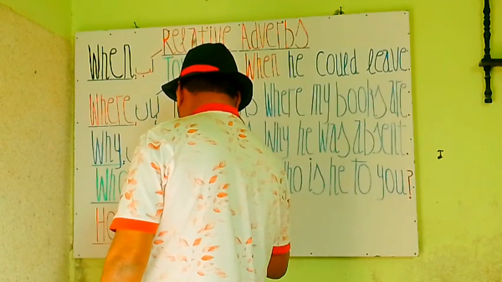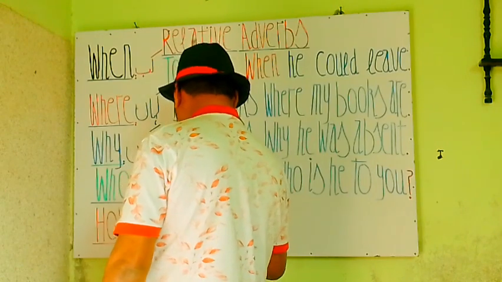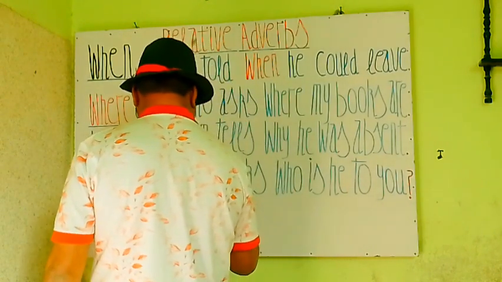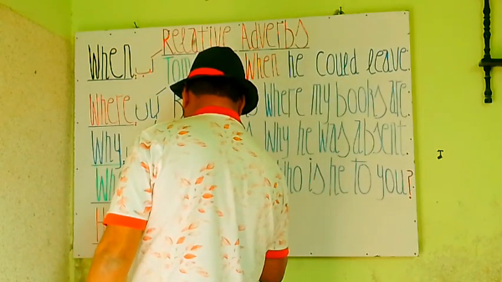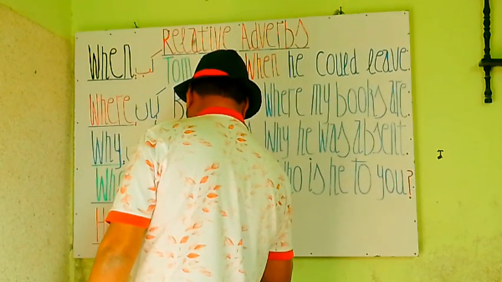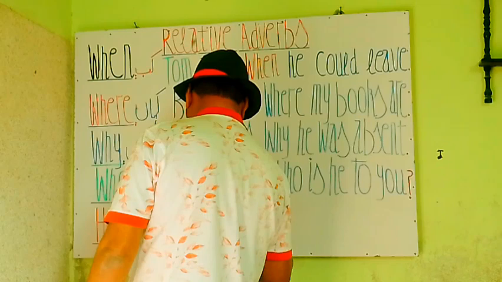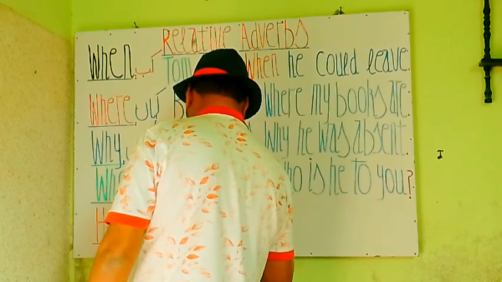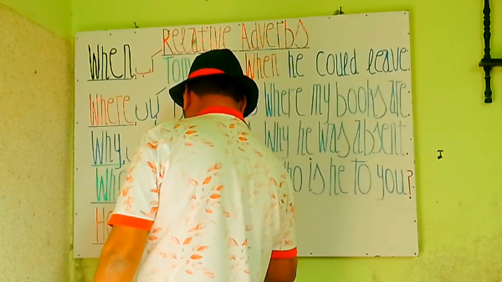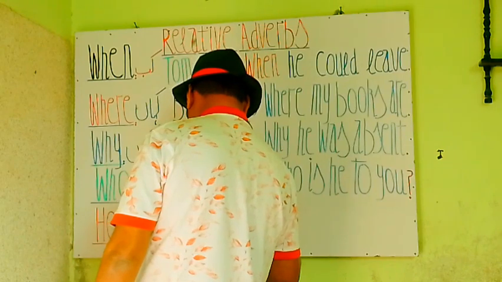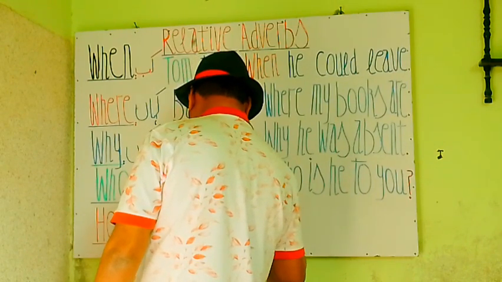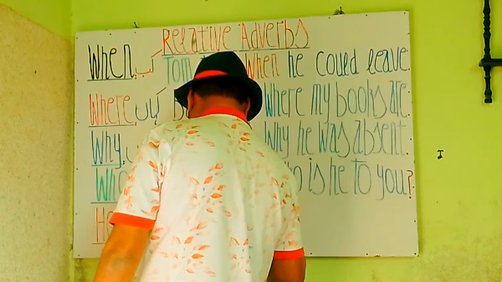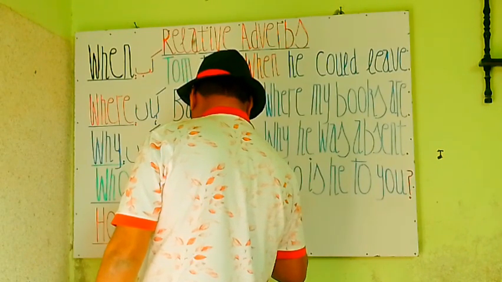Billy told. Billy asked. Instead of told, we write here asked. Billy asked. Billy ने पूछा. Billy asked, A-S-K-E-D.